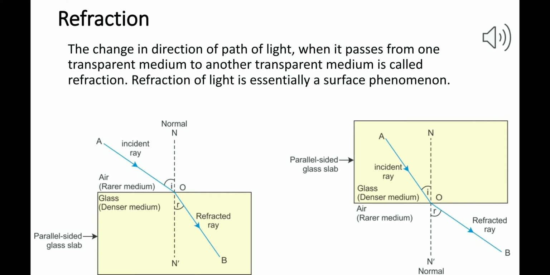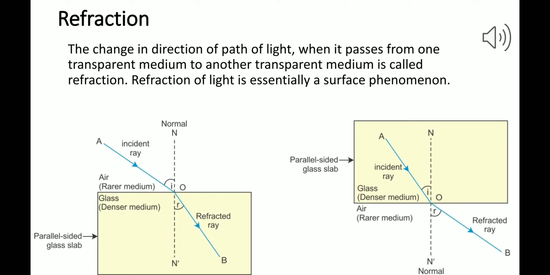When a light ray entering from one medium to another suffers a deviation, that means a change in its path, that is known as refraction. Now, as you can see in the first picture, the light ray is going from air to glass. We can see a normal over there, and the blue color shows the light ray which is entering from air to glass.